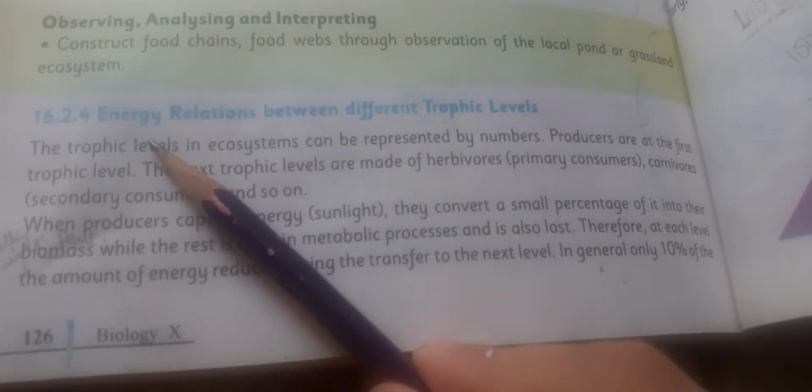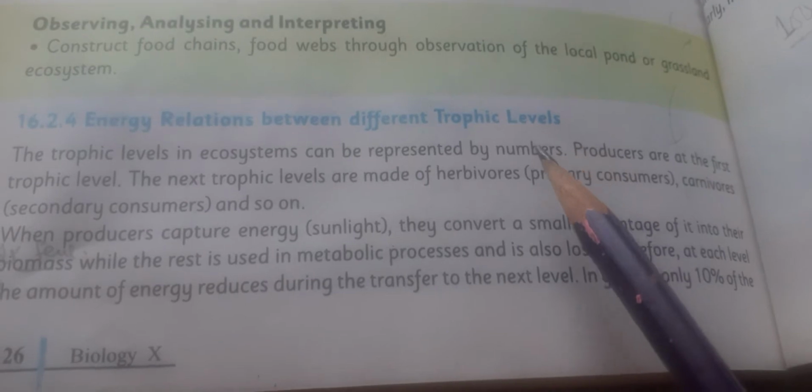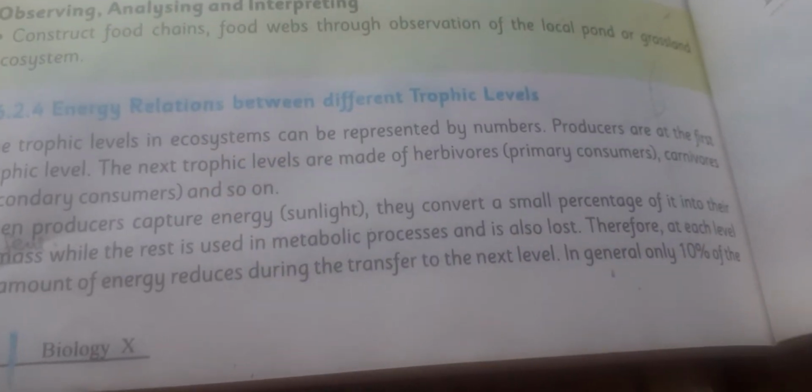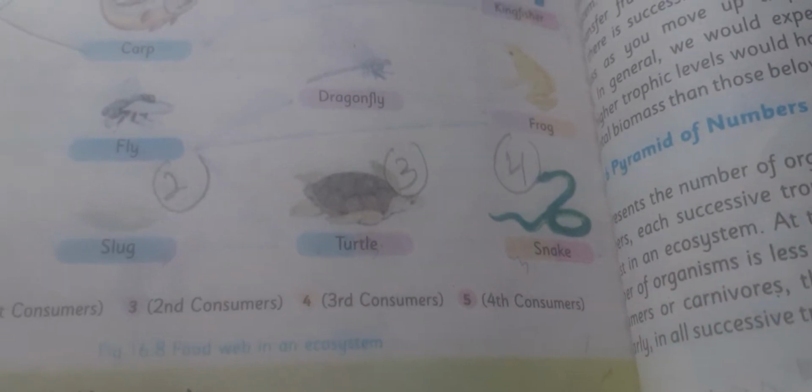Our topic today is energy relations between different trophic levels. I explained earlier that trophic level is represented by numbers. This means that the producers are your first trophic level, then consumers or herbivores are your second trophic level, then carnivores are your third trophic level, then secondary carnivores are your fourth trophic level, and if there is any tertiary carnivore also, we can go on increasing, right? So here we can say that the links are expressed by numbers, and these numbers are known as trophic levels.